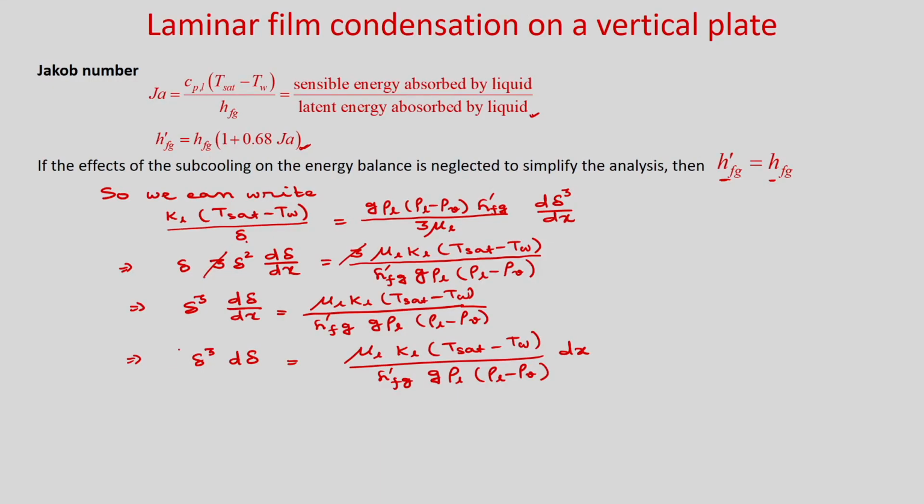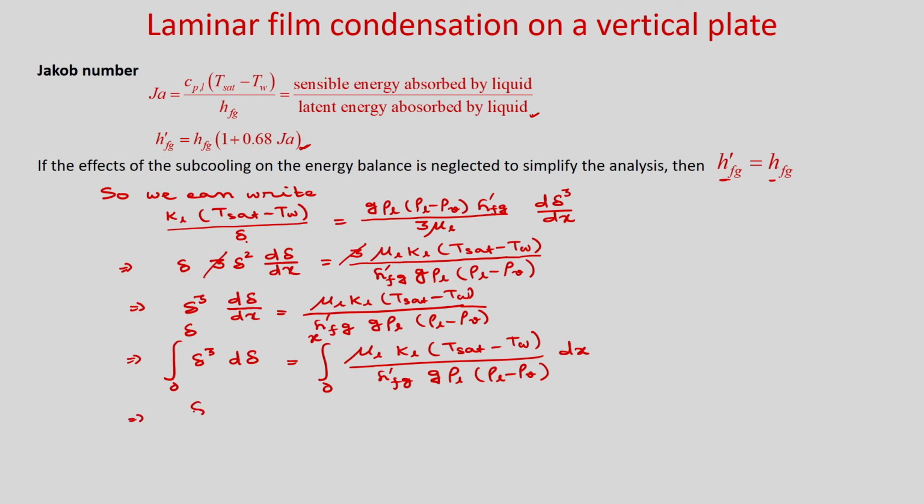So, you can see if you integrate from x equal to 0 to L, L is the length of the plate. Then at x equal to 0, what is the thickness of the film? It is 0, okay, and at x equal to L, it is delta. Okay. So, let us integrate left hand side 0 to delta and this is 0 to x. Okay. At any length x you can put.